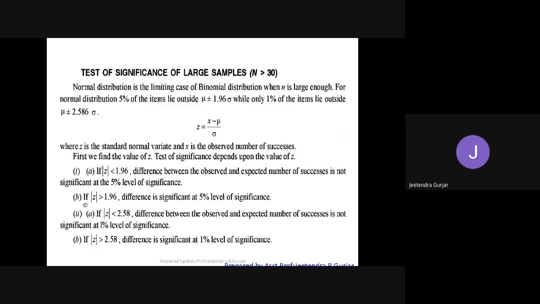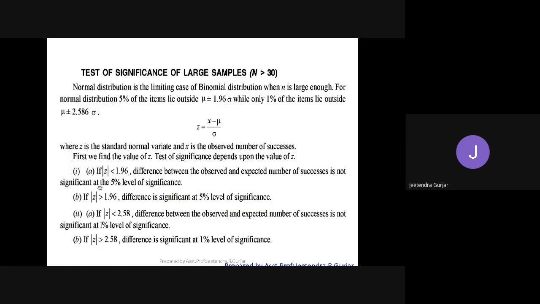Next option we have, this is B. If mod z is greater than 1.96, the difference is significant at the 5% level of significance. So they will ask what the 5% level of significance is. It must be that mod z is greater than 1.96. Then they may ask you to test the hypothesis of the given sample at the 5% level of significance.